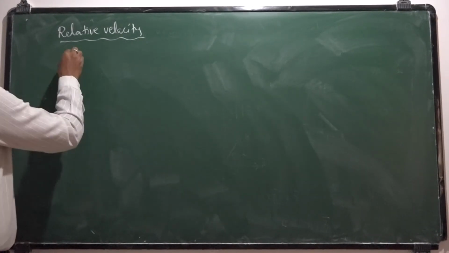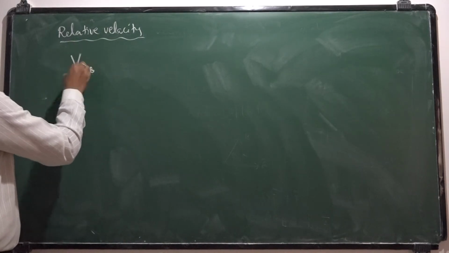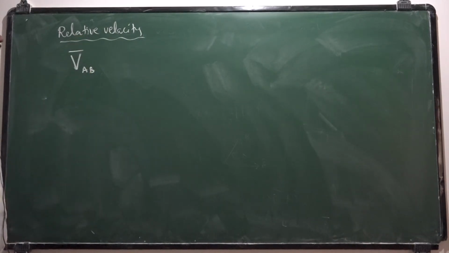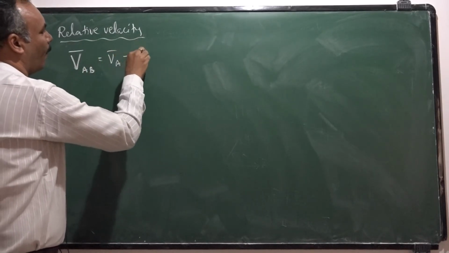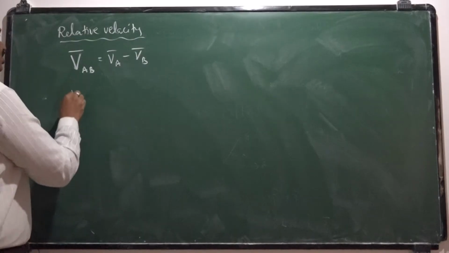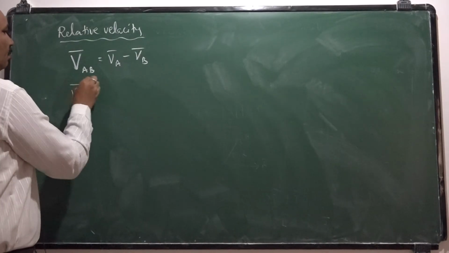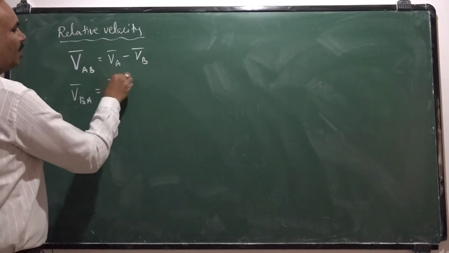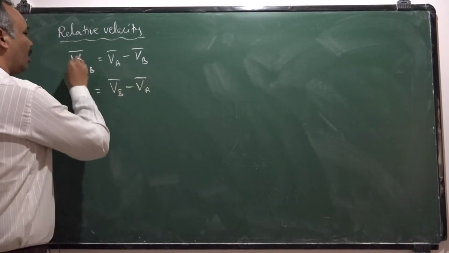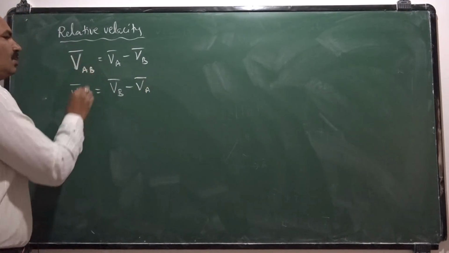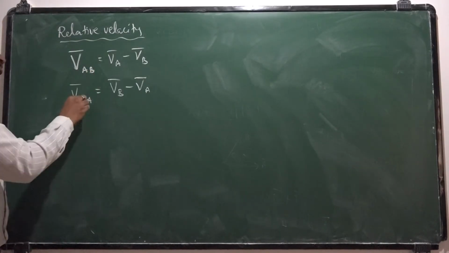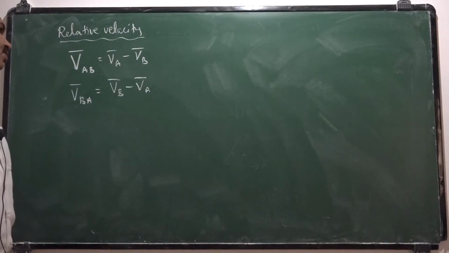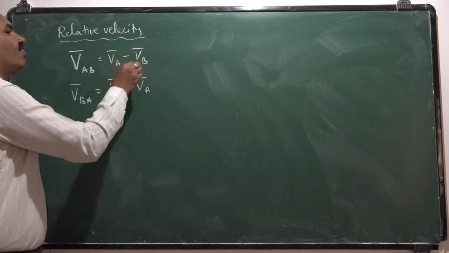Velocity of A with respect to B is represented by a vector like this, that is nothing but VA bar minus VB bar. Similarly, velocity of B with respect to A means VB bar minus VA bar. Here, velocity of A with respect to B, so B is the observer, A is the object. Here, velocity of B with respect to A, so A is the observer, B is the object. Both are under motion. Then their relative velocities are defined like this.